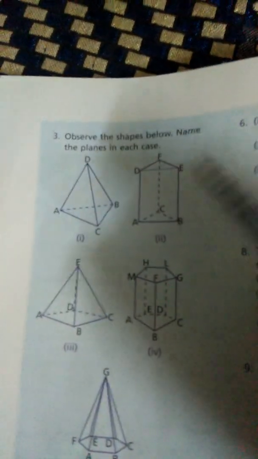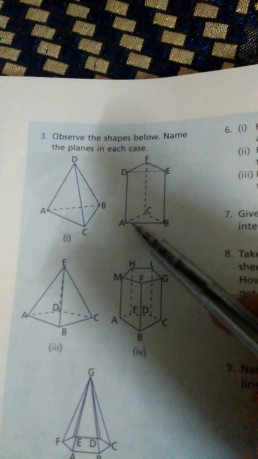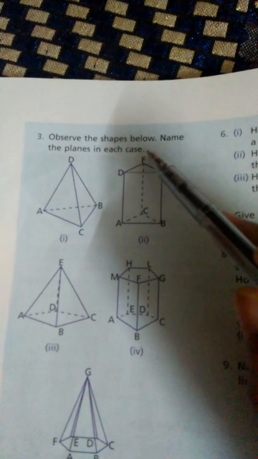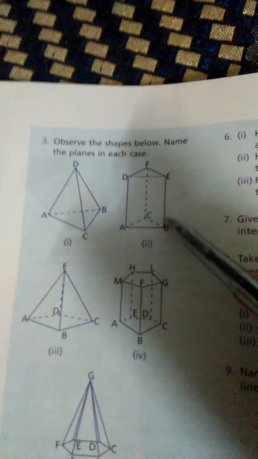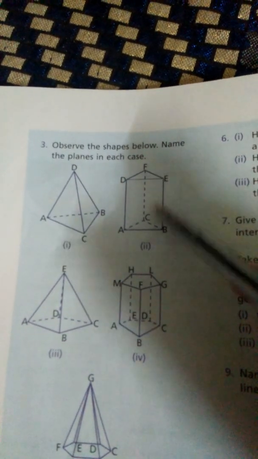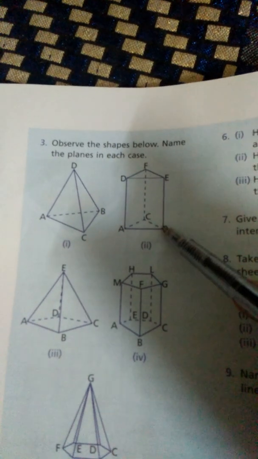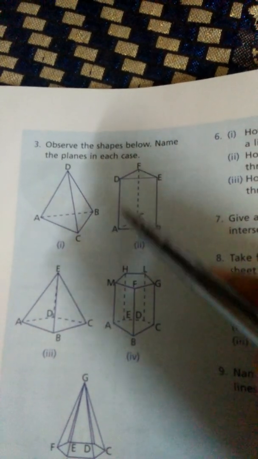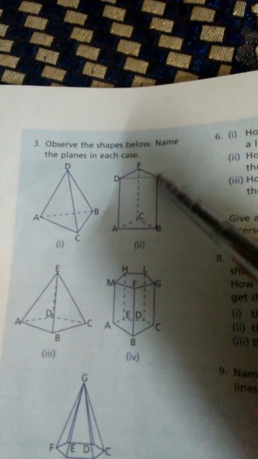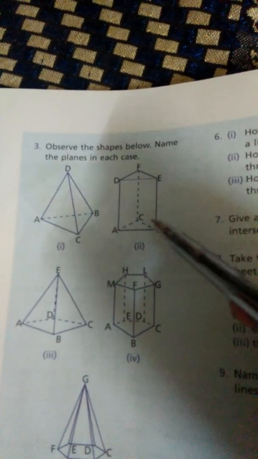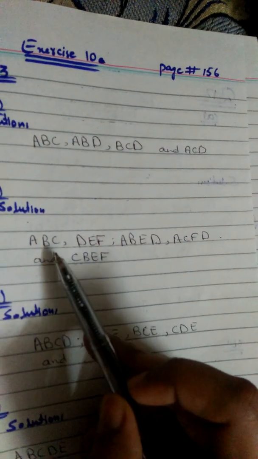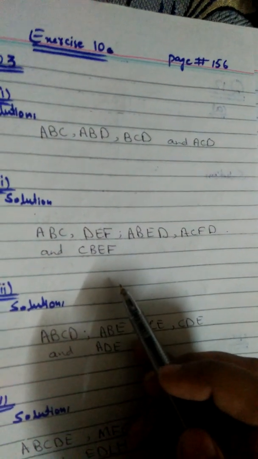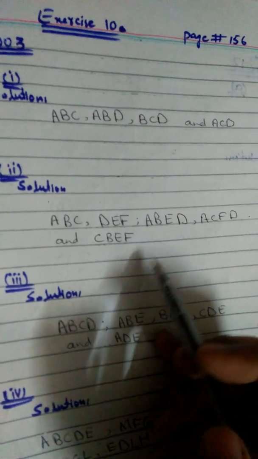In this figure we have ACFD plane, DEF plane, ECBF plane. This is the plane ACB plane. So ADEB plane, and also we can find these planes. These are the possible planes which can be found from the given figure.